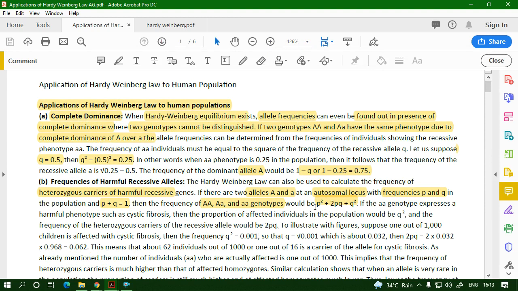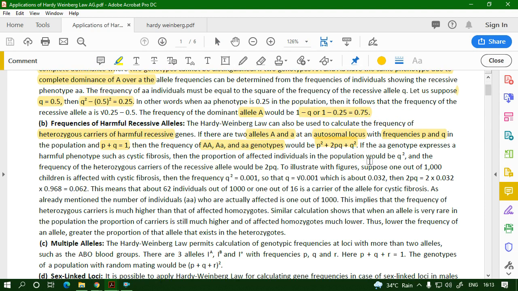So it would be P square plus 2PQ plus Q square. So if the AA genotype expresses a harmful phenotype such as cystic fibrosis, then the proportion of affected individuals in a population would be Q square, and the frequency of heterozygous carriers of the recessive allele would be 2PQ. We know this. So let us talk about it with numbers.